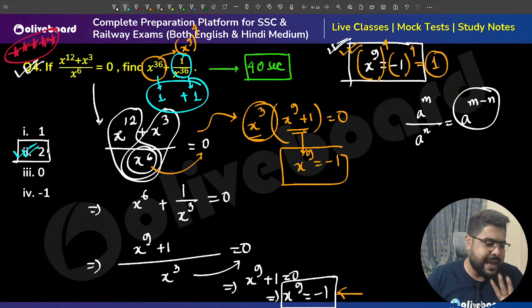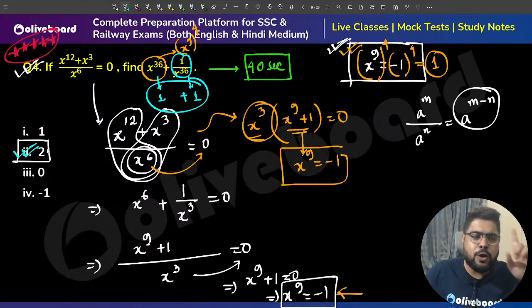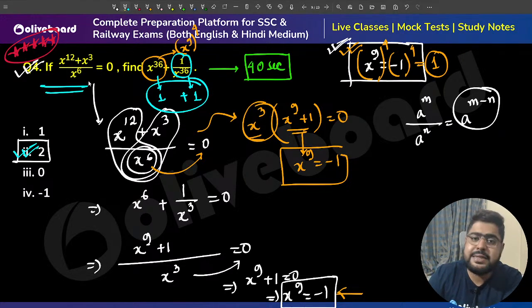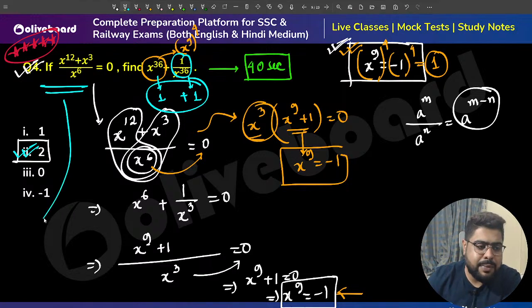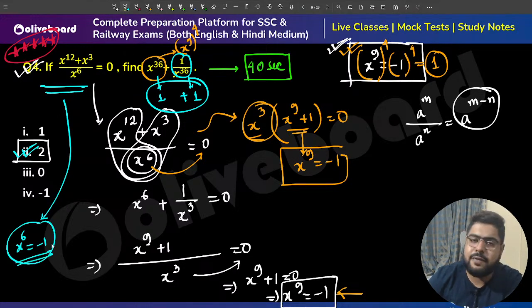Everyone, I hope this is absolutely clear. I hope this is 100% clear. Very, very simple question. Please understand this. This is a very good question, and a similar question to remember: sometimes x to the power 6 equals minus 1. There is a concept of this as well, x cube plus 1 by x cube, the similar concept. So please, today when you go back home, solve a question on this concept as well.